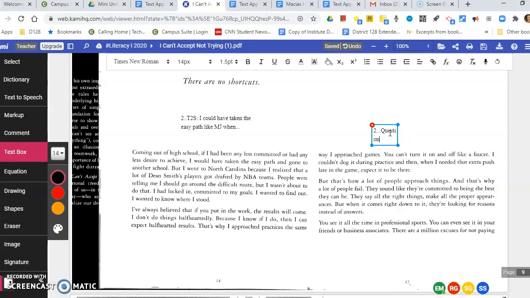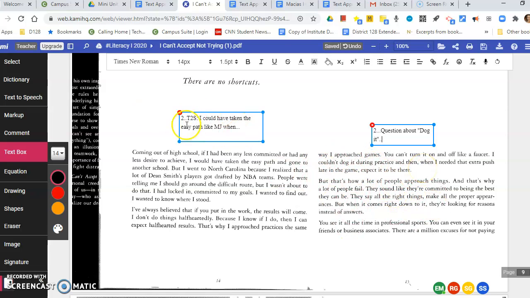So in your annotation, please write some kind of question about "dog it," whatever question is coming to mind for you. You're not typing "question about dog it," you're actually writing what your question is. So you can say something like, I'm wondering, I'm confused, what does he mean by? So go ahead and stop, write 2, and then write your question about that term "dog it," whatever's coming to mind there.